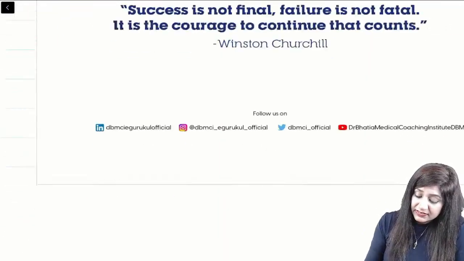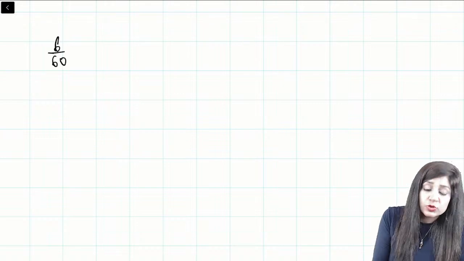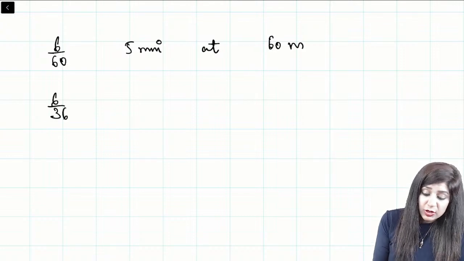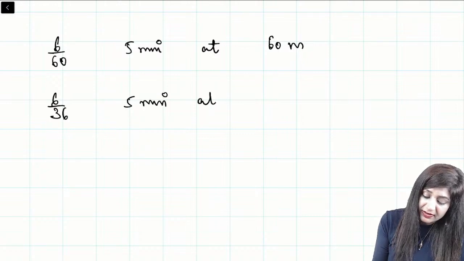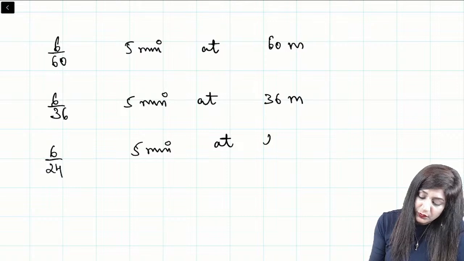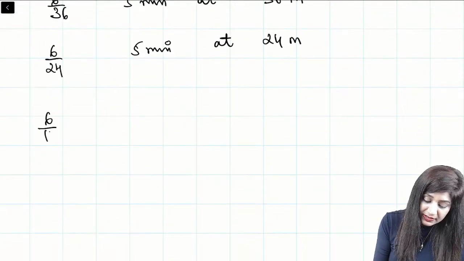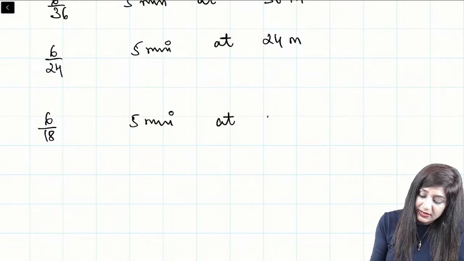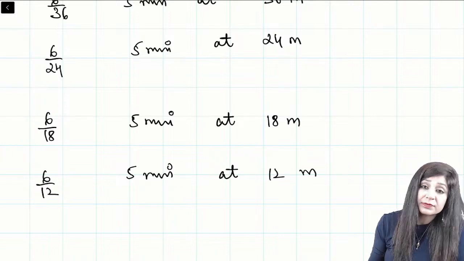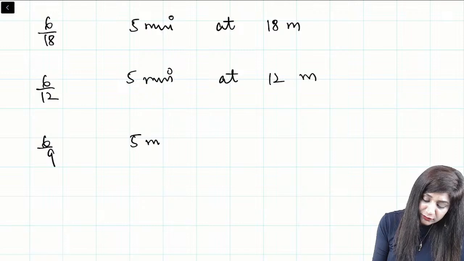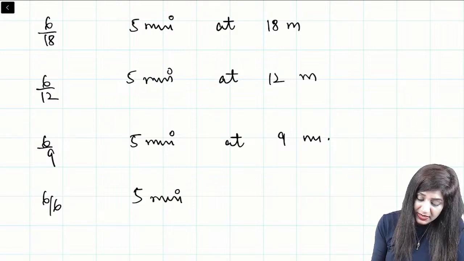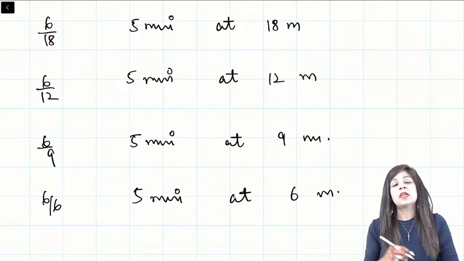Respective distances means, if I talk about 6/60, this will make 5 minutes at 60 meters. Similarly, 6/36 will make 5 minutes at 36 meters. 6/24 means it will make 5 minutes at 24 meters. 6/18 is 5 minutes at 18 meters. 6/12 will make 5 minutes at 12 meters. 6/9 means we have 5 minutes at 9 meters, and finally 6/6 will make 5 minutes at 6 meters only. Okay, so this is the case.